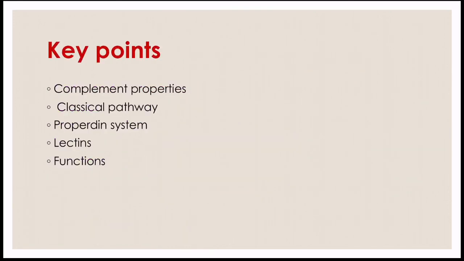Key points to learn and remember in the complement system are the definition of complement and the properties of complement, and the activation of complement by means of three pathways. One is the classical pathway, the second is the alternative pathway in which the properdin system is involved, and the third is the lectin pathway. Lectins are proteins present in the serum which can bind to the mannose residues present on the microbial cell surfaces. And finally, the biological functions of the complement.